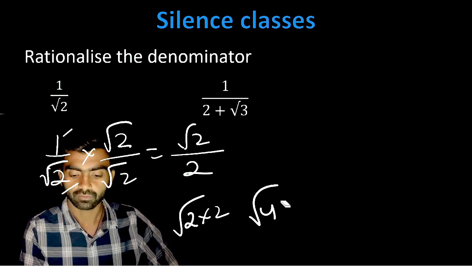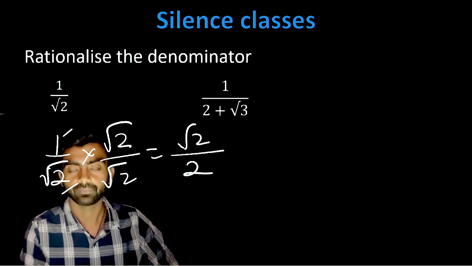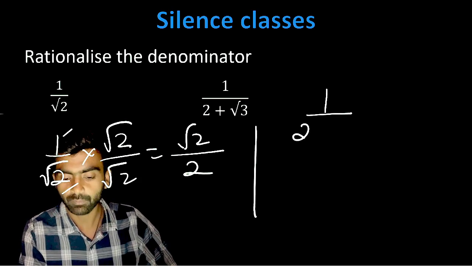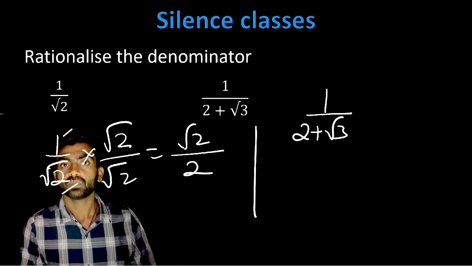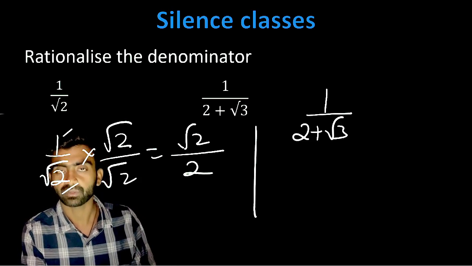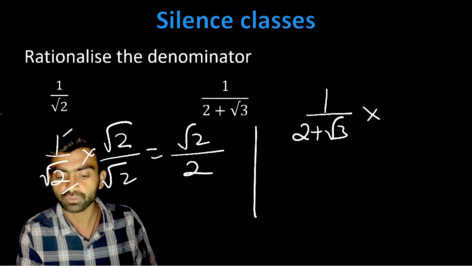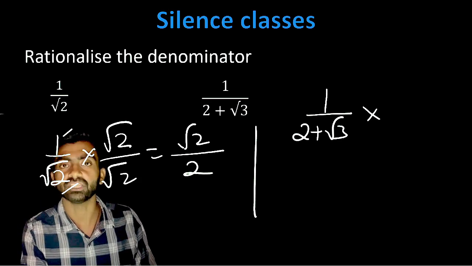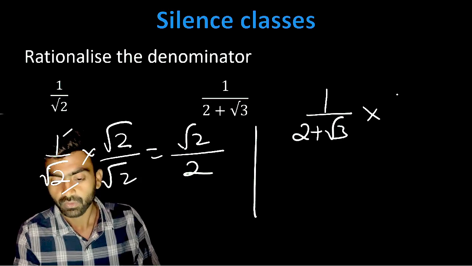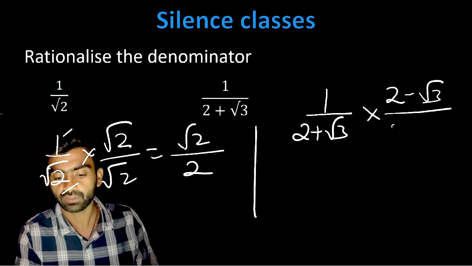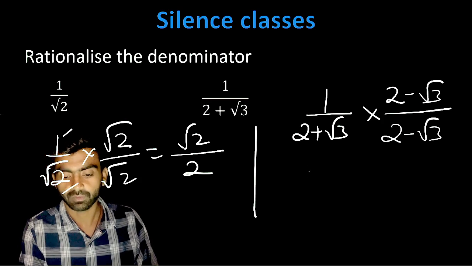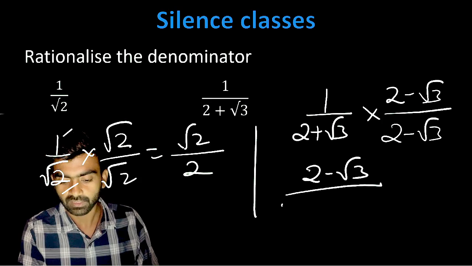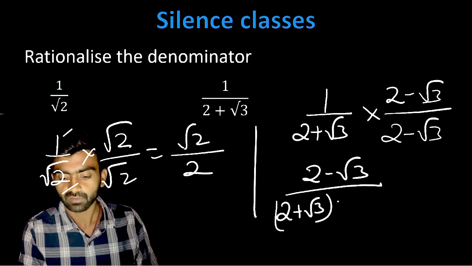Okay, so it will become 2. Now over here you have to remember one thing, 1 upon 2 plus root 3 is here. So if we have to multiply this by the denominator, we have to change this particular sign. Just remember that you have to change the sign, means 2 minus root 3 and 2 minus root 3. It will become 2 minus root 3 upon, and over here you will get 2 plus root 3, 2 minus root 3.